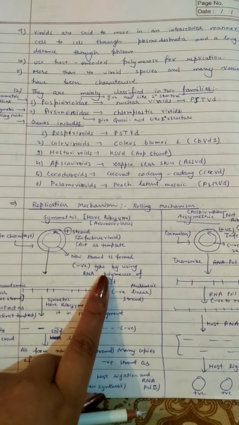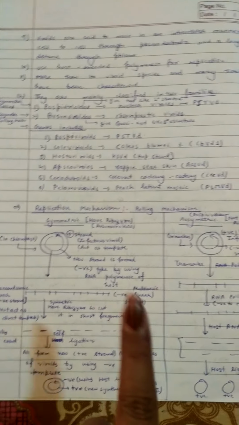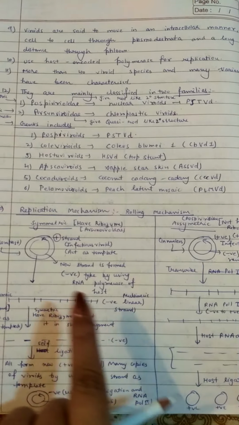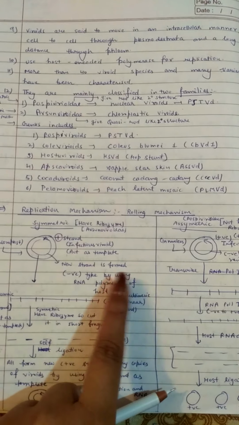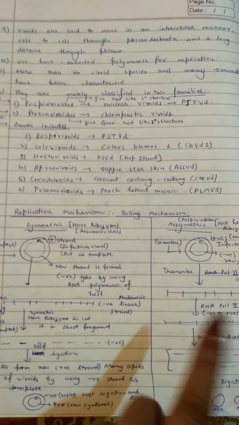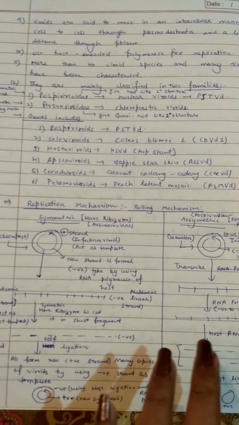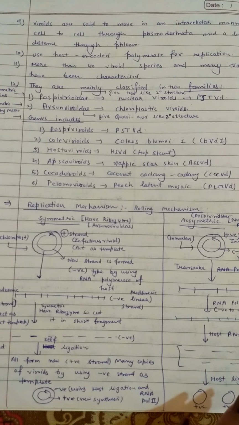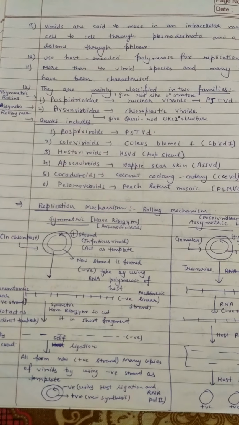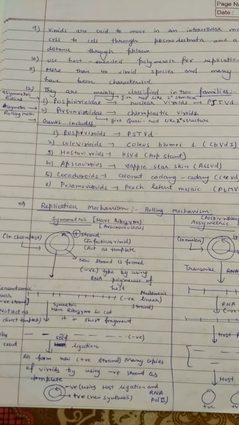Now the new strand is formed, but the very important thing is that this new strand is a different strand type, that is negative type. So a new negative strand is formed by using the RNA polymerase of the host, because viroids have no polymerase, no enzyme, because viroids are non-coding infectious particles. They do not code for any protein.